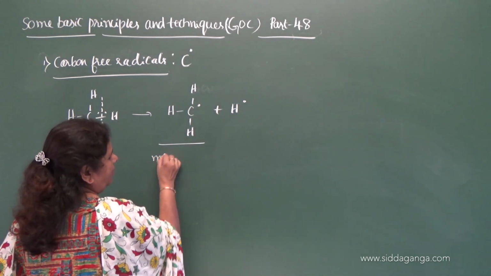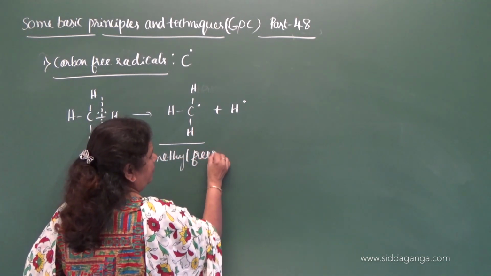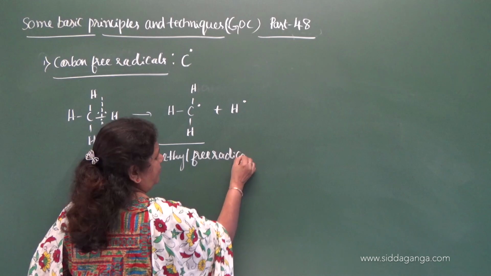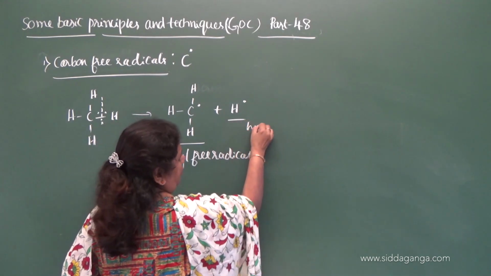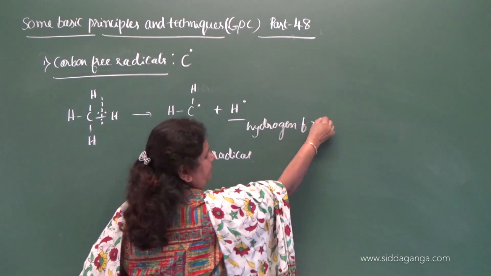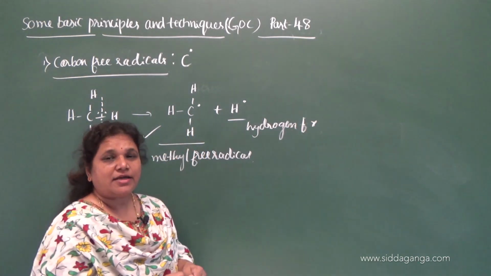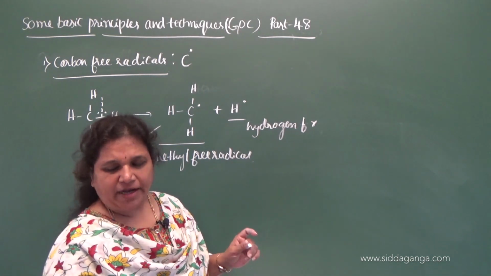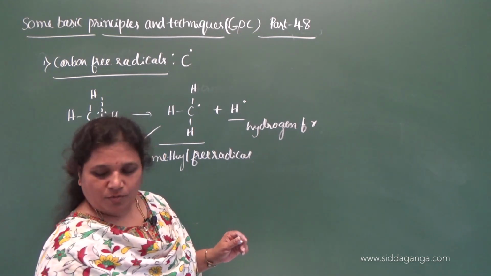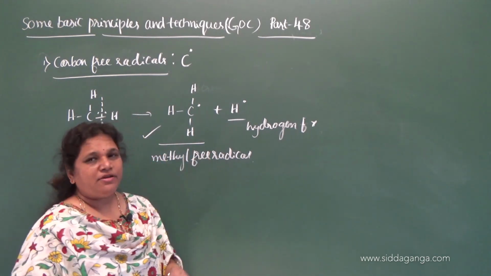This is called the methyl free radical, and this is the hydrogen free radical. What we require is the carbon free radical, carbon containing one unpaired electron after homolytic cleavage.